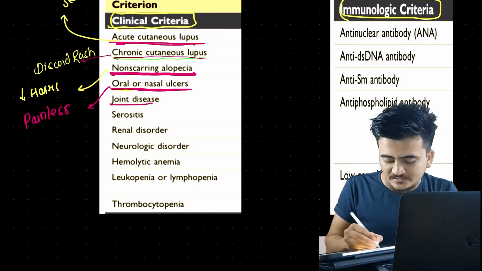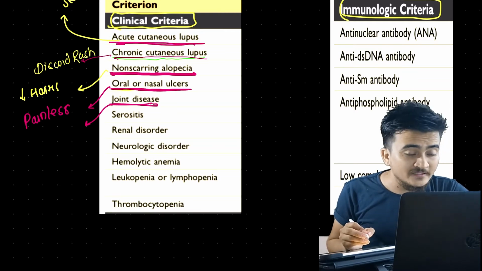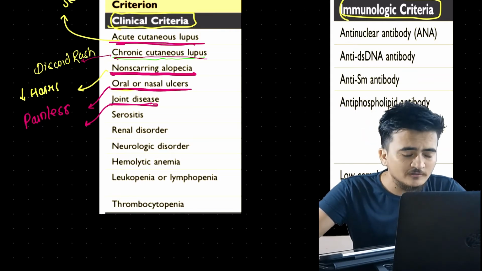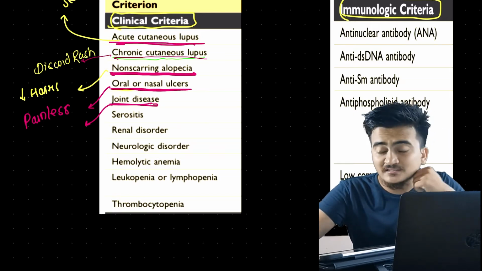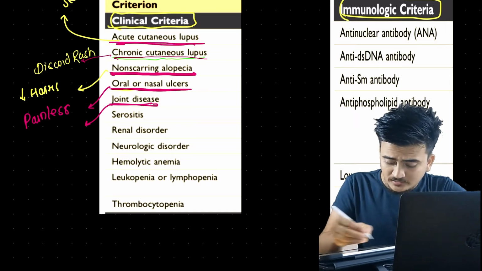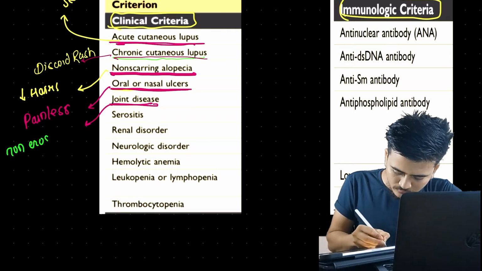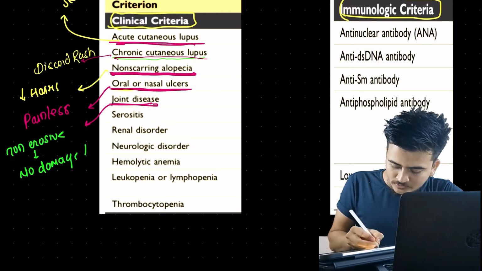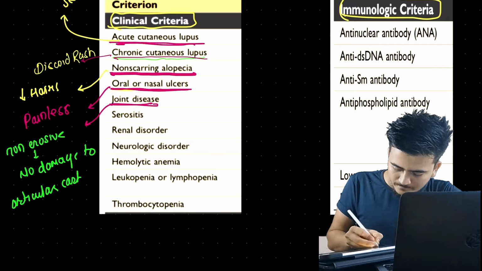Talking about the joint disease, here the involvement will be of 2 or more peripheral joints in which damage to articular cartilage is not seen. That means non-erosive. No damage to the articular cartilage.